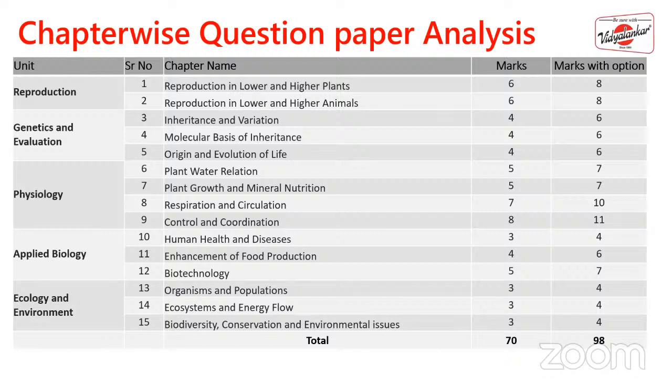Then inheritance and variation: you'll have to pay more attention to all the crosses, that is monohybrid cross, dihybrid cross, all the 3 laws. Then autosomal inheritance, sex-linked inheritance, back cross, test cross. Then the chromosomal disorders are also important.